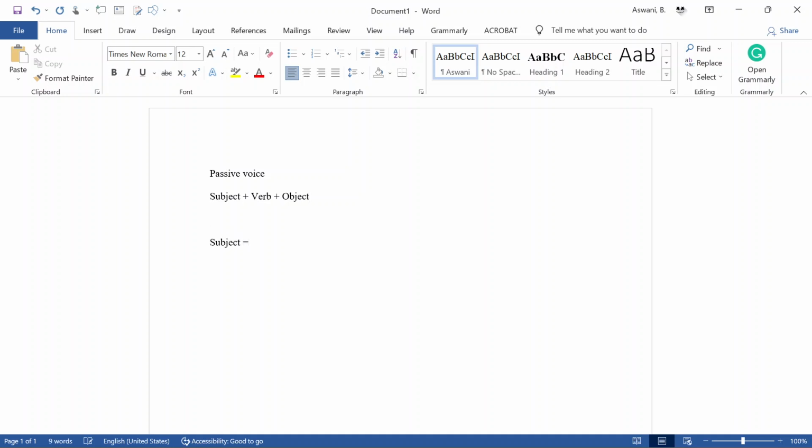A subject is basically the person or thing doing the verb. Okay, and then the verb is usually the doing word, and then the object is the target. Okay, the target of the action. Or in other words, the person or thing feeling the impact.